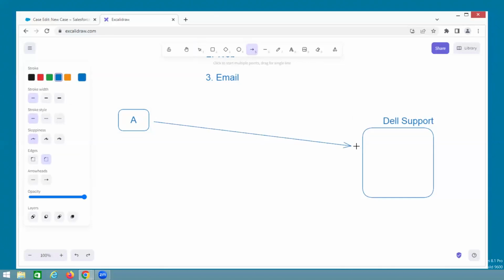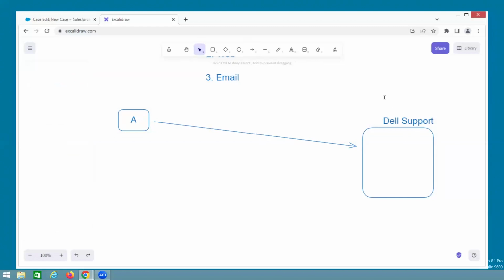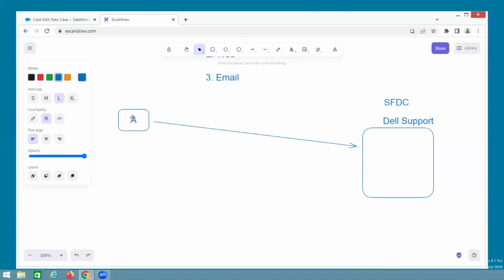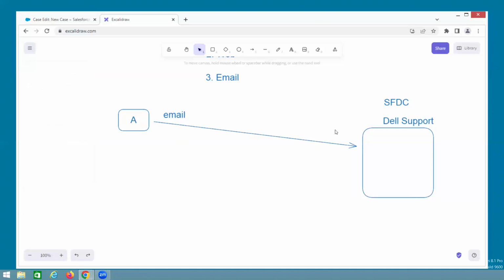For example, this Dell support team uses Salesforce. The customer enters the email address. What is the email?